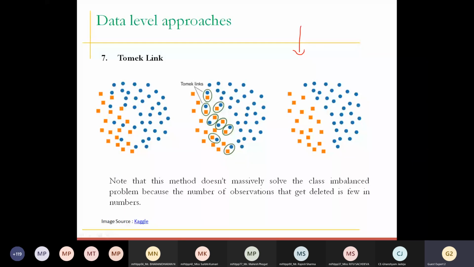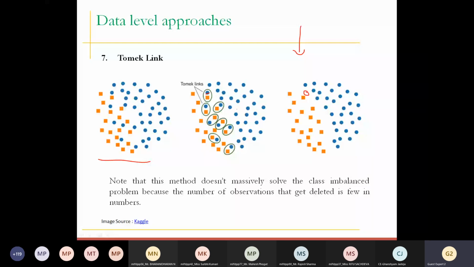What it does is identify the pair of close instances. Say this is my original data set. It identifies the pair of close distance and simply removes the majority points. So see, this point does not exist over here. It basically finds the pair and removes the majority class sample, so it is basically downsampling. It also clears the kind of boundary. It basically helps us to distinguish by downsampling.